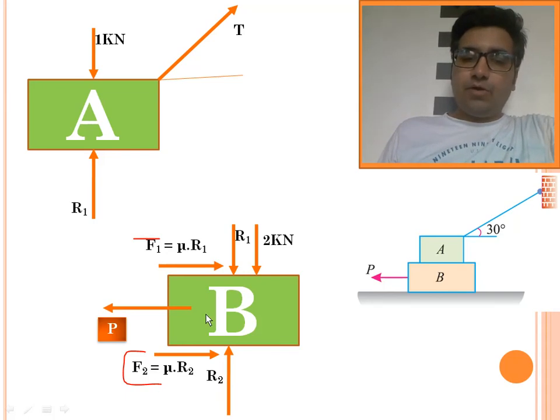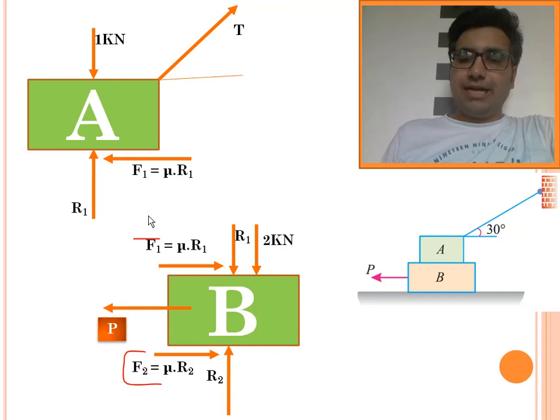As block B was experiencing a pull force of P, the friction was opposite to the applied force. Now body A is in contact with body B, and we know that for every action there is an equal and opposite reaction. So if we have taken the frictional force F1 equals mu R1 in the right direction, this friction force on block A will act in the opposite direction, that is, the left direction. So the reactions on the contact surfaces will be equal and opposite. Is that okay, my dear friend?